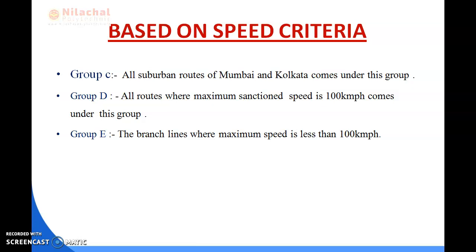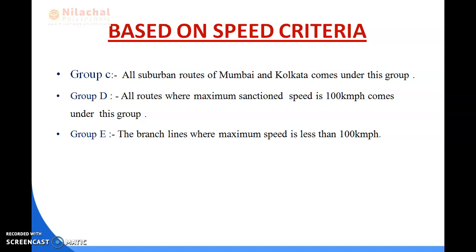In that case the resistance varies, 0.2 kg per metric ton, and wherever the curve is provided there are different formulas for different lines like broad gauge, meter gauge and narrow gauge. For broad gauge, it is 4 into 10 to the minus 4 into degree of curvature into weight of the train. For meter gauge the formula is 3 into 10 to the power minus 4 into degree of curvature, whatever is given, and weight of the train. And for narrow gauge it will be 2 into 10 to the minus 4 into degree of curve into weight of the train. In this process we can find out the resistance of the train.